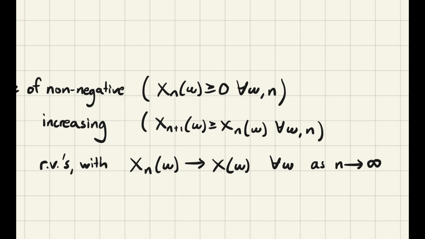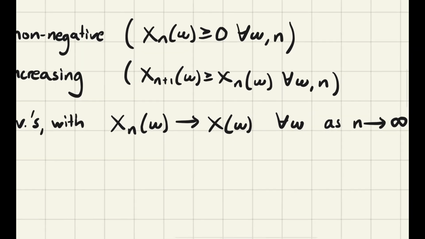And then finally, we have that this sequence actually converges to a random variable for all points in the sample space as n approaches infinity.